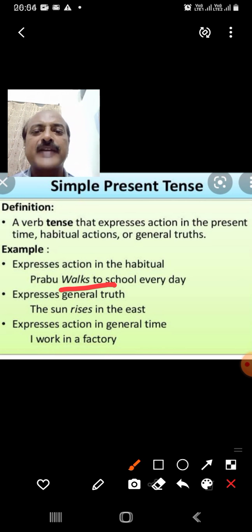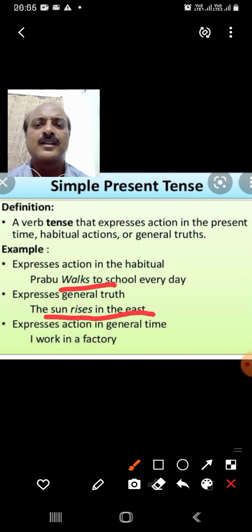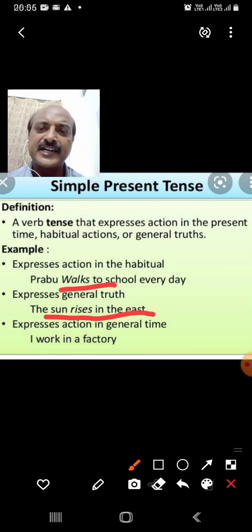So it talks about habits, about actions, or general truth. So what is the general truth? The general truth is the sun rises in the east. Isn't it the truth? The sun rises in the east, it sets in the west. Today it will rise in the east and tomorrow it will rise in the west? No. So every day the sun rises in the east, sets in the west. The earth revolves around the sun. It's a general truth, isn't it?